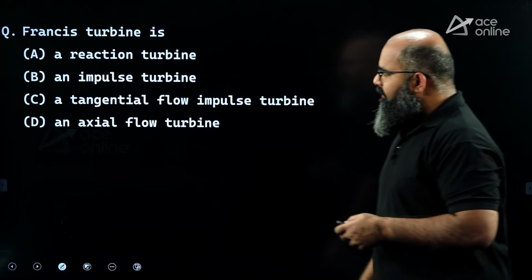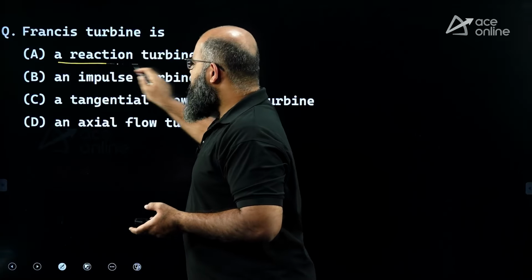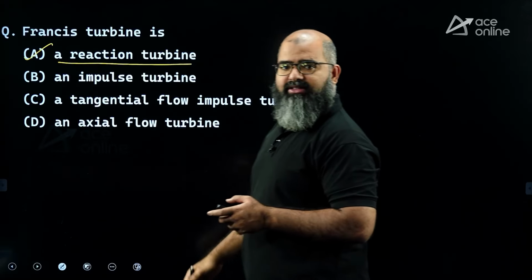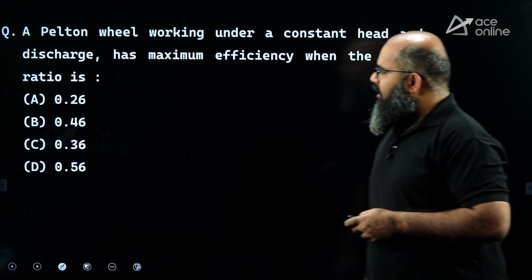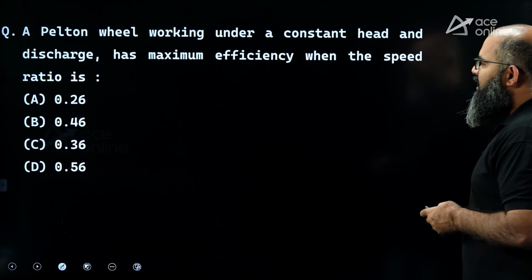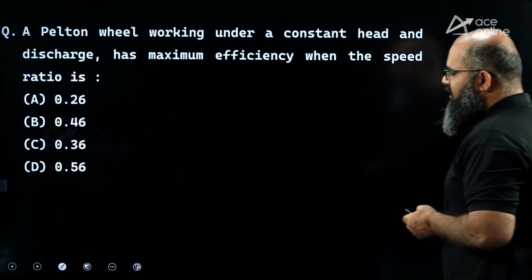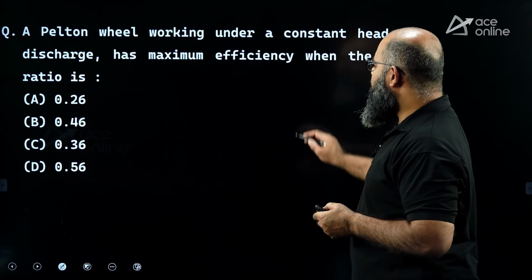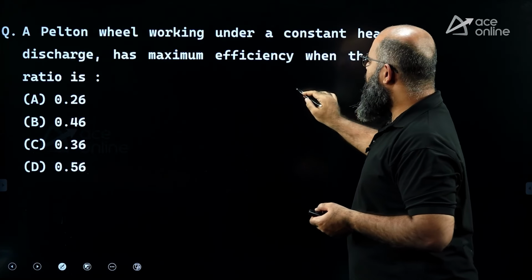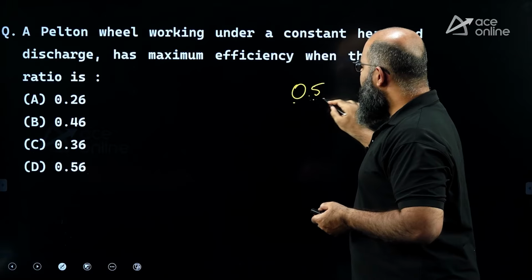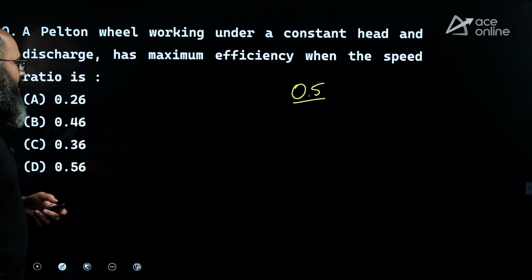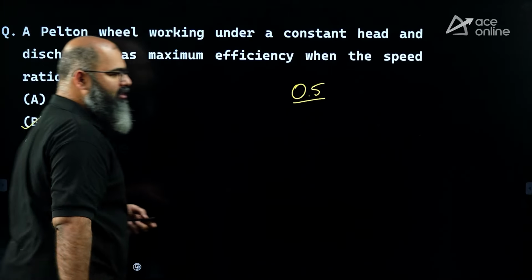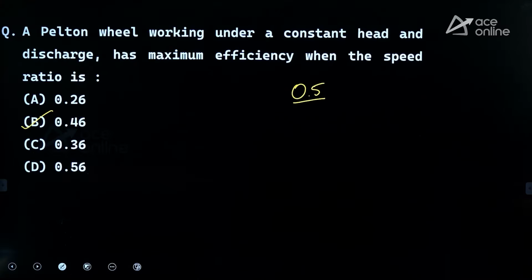Next thing. Francis turbine is what kind of turbine? Very simple. Francis turbine is a reaction turbine. Kaplan and Francis both are reaction, and Pelton is an impulse turbine. Now next question, a Pelton wheel working under constant head and discharge has maximum efficiency. For maximum efficiency, the Pelton wheel is supposed to have the speed ratio of 0.5. Now 0.5 is under ideal condition, but 0.5 is not possible. So under actual condition, it will be approximately 0.46. Next question.